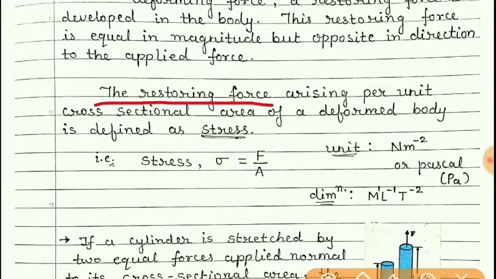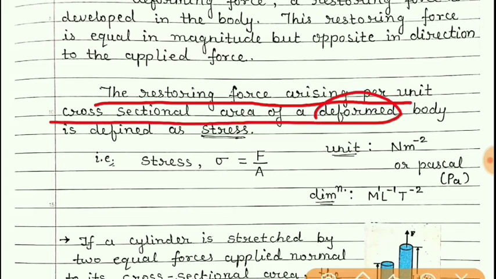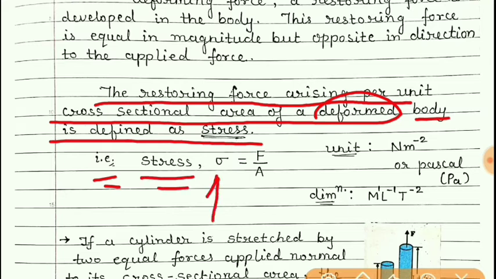The restoring force arising per unit cross-sectional area of a deformed body is defined as stress. The symbol for stress is sigma. So stress is restoring force per unit area.